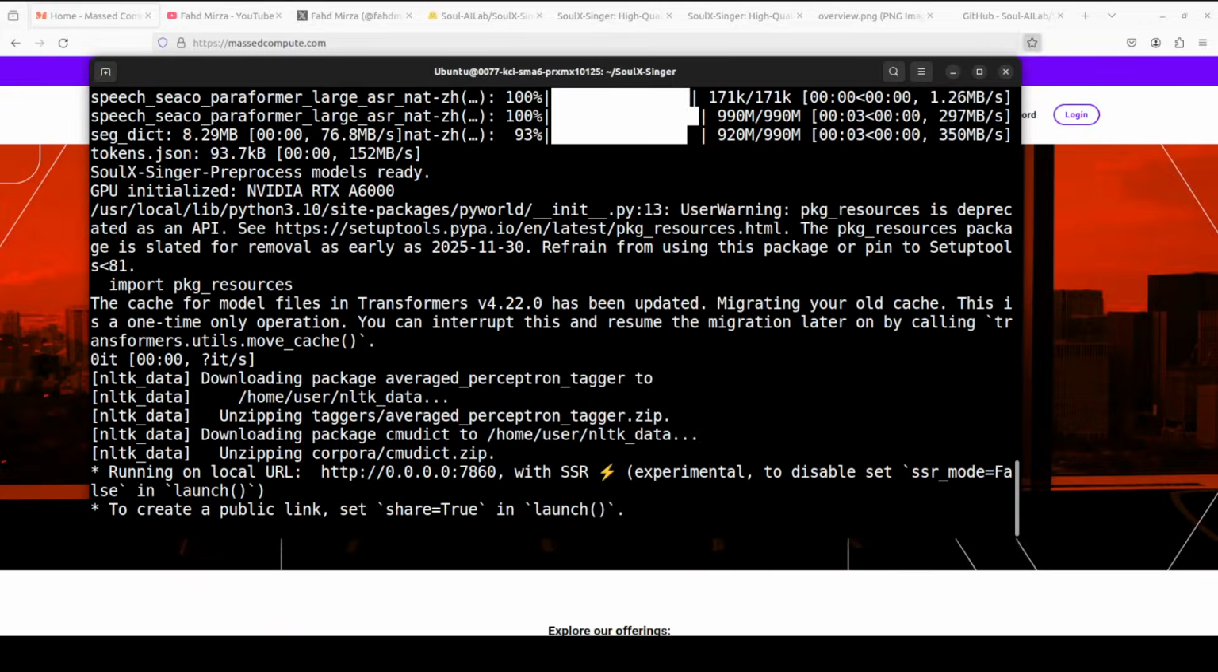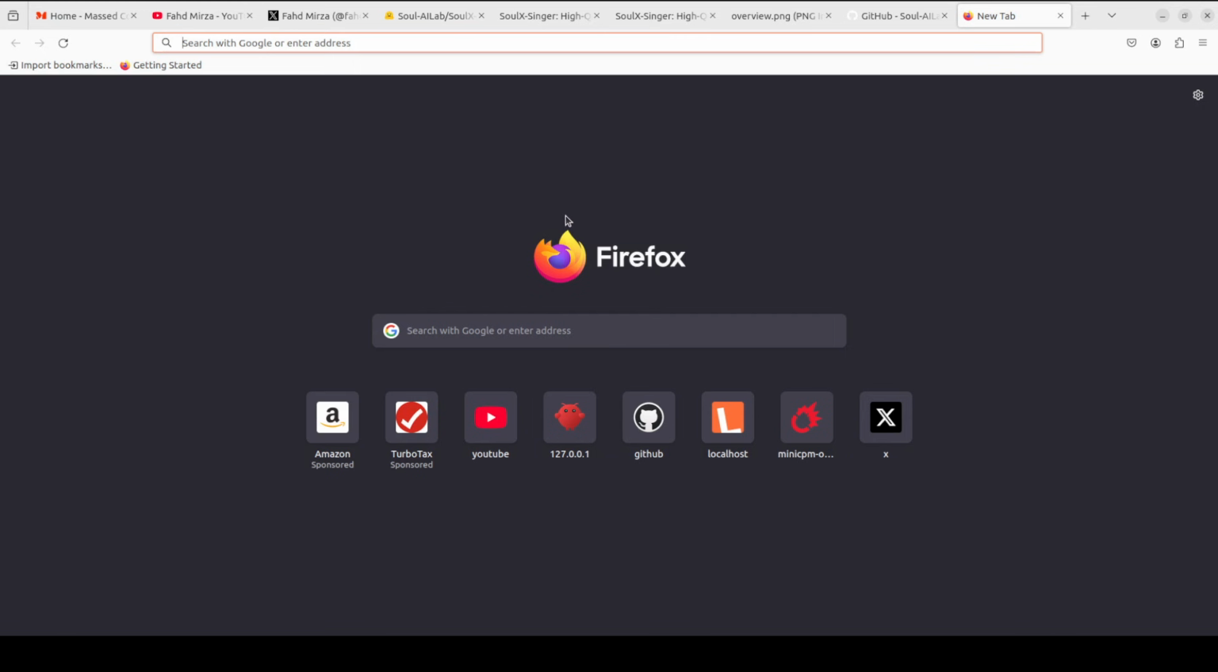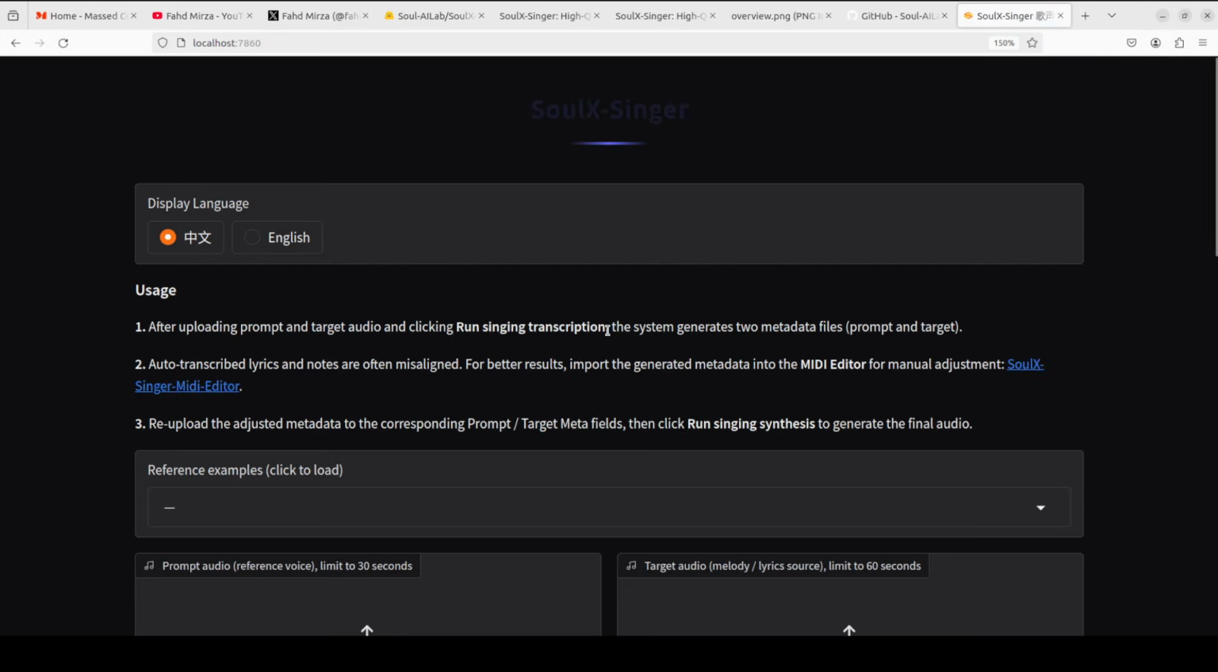And now the demo is running on our localhost at port 7860. Let me access it. There you go. So SoulX-Singer is now running. It comes in both Mandarin Chinese and English. I'm just going to go with English.